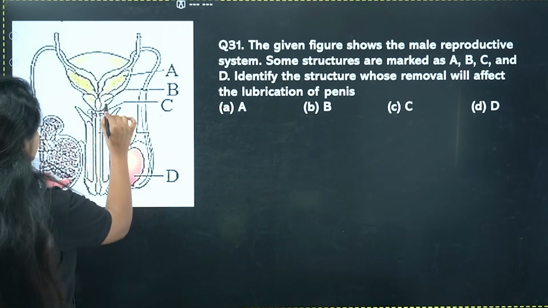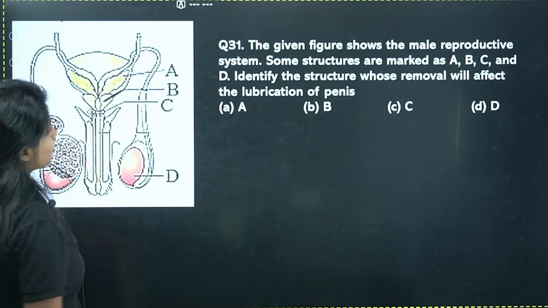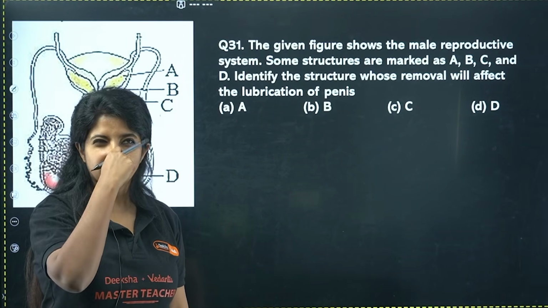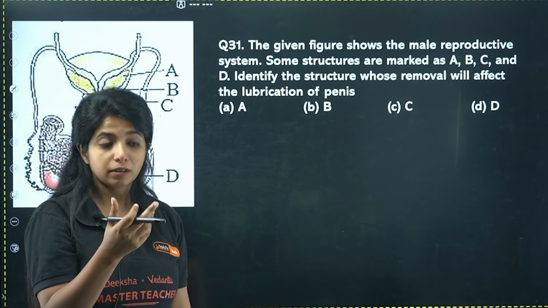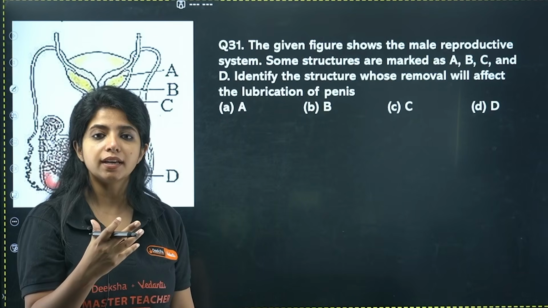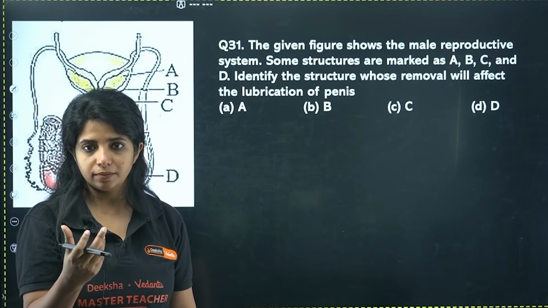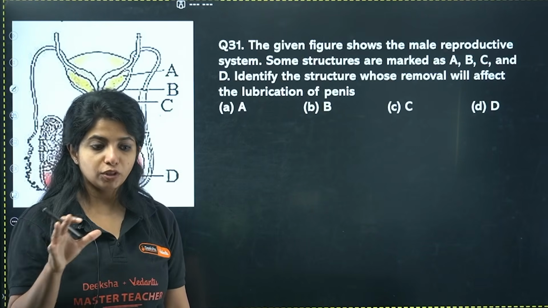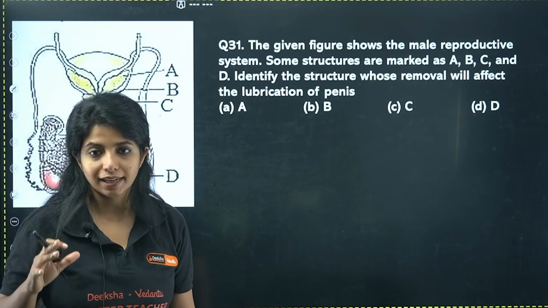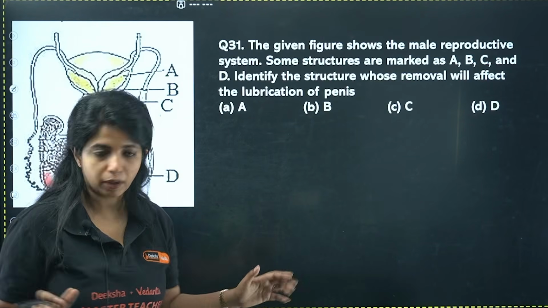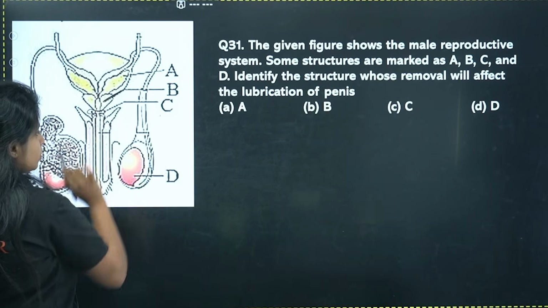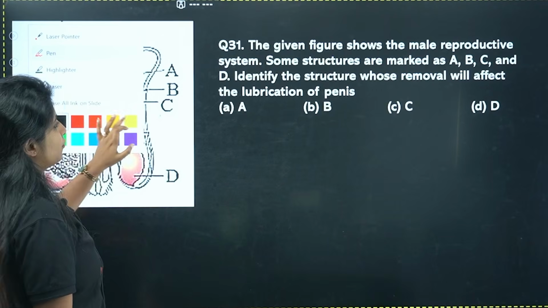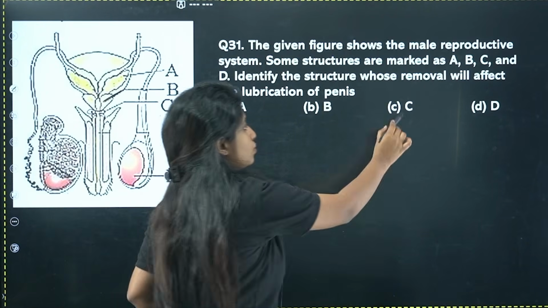B, I don't know what they have mentioned. Okay, I think the line goes like this, so it is basically the prostate gland. The prostate gland is there for production of calcium as well as the enzymes. Both of them are required for fertilizing capacity and things like that. It has nothing to do with the lubrication of penis. Now over here you have option C, which is basically the bulbourethral gland or Cowper's gland, and that is there for lubrication of penis, which is why your answer for this question is going to be C.